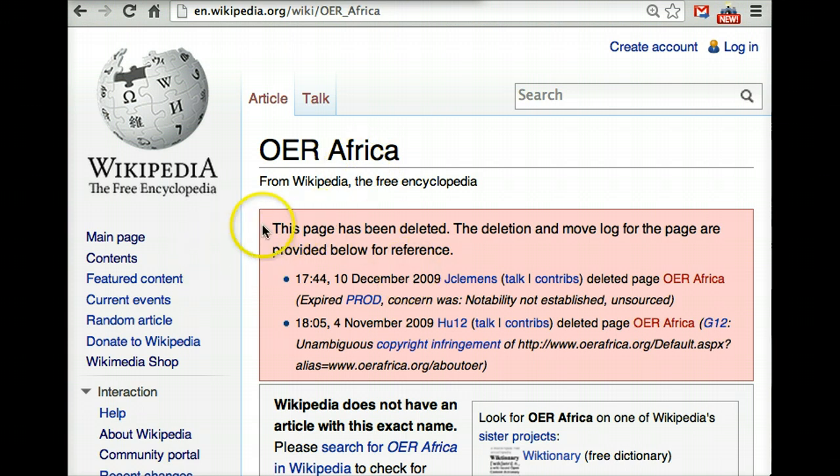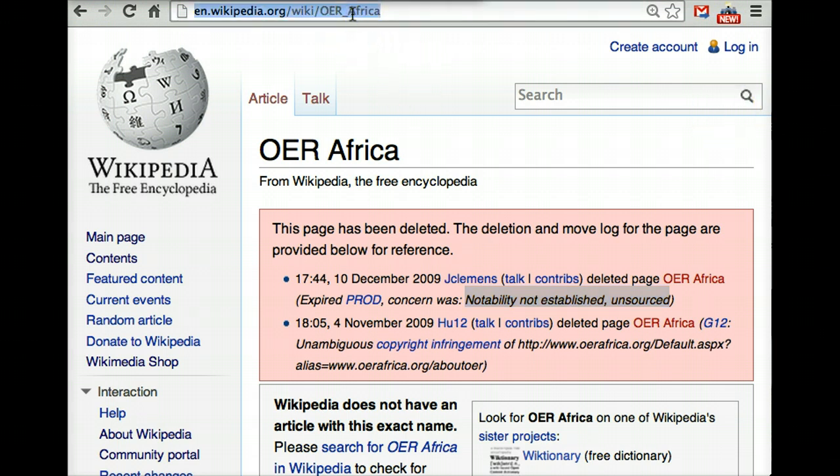We can also see here that this page did exist and has been deleted, and we could see the history of that. In this case, it looks like notability was not established and there were no sources in the article. So just because the person who created the article didn't clearly identify why it was notable doesn't mean that it wasn't notable. And so we're going to see if we can address that right now.